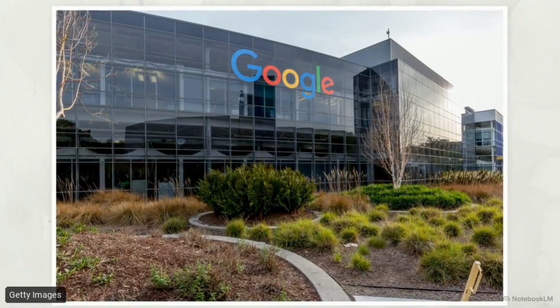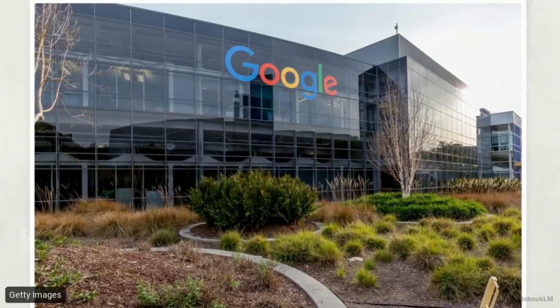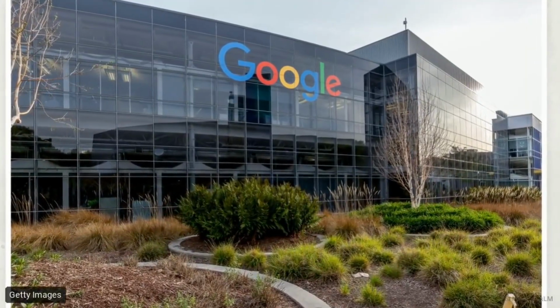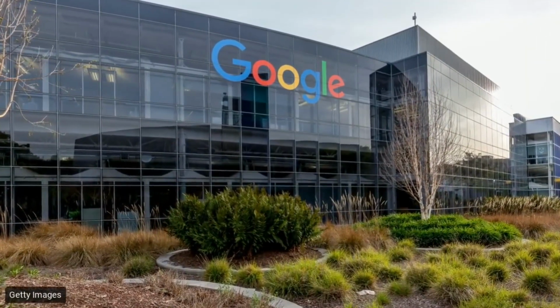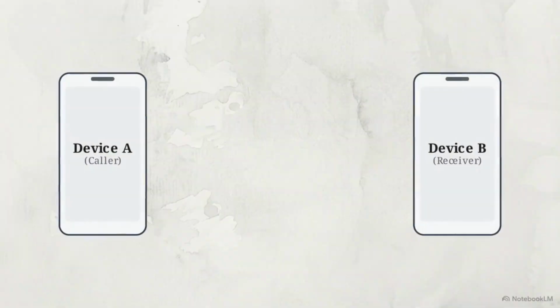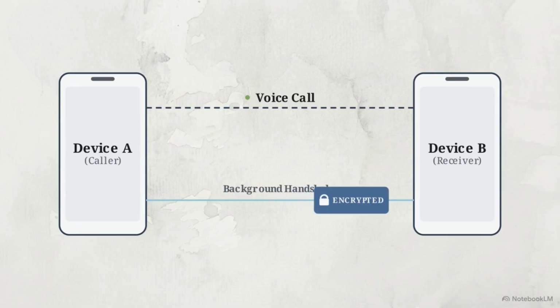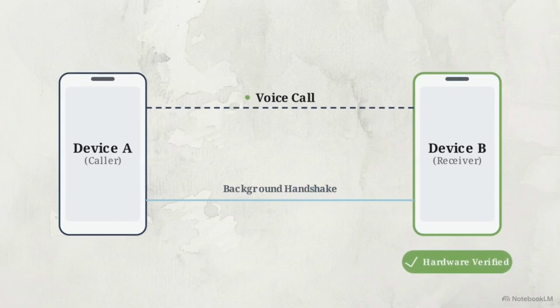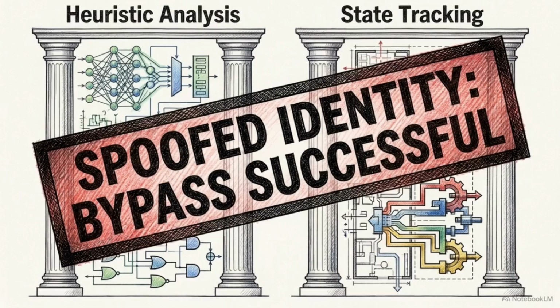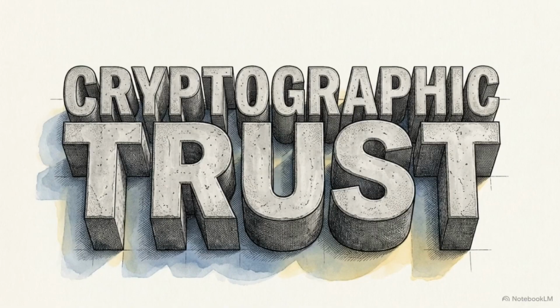To combat this, Google rolled out a countermeasure within the Android ecosystem, RCS-based fake call detection, integrated directly into the Google Phone app. This illustrates the background handshake. When a known contact initiates a call, a secondary data stream sends an RCS signal behind the scenes. It uses end-to-end encryption to authenticate the origin device in real time, verifying the call is genuinely from that person's hardware. Without this cryptographic baseline, both the AI scanner and the OS state blocker would fail against spoofing. Sophisticated threat architectures are entirely useless without a foundational layer of verified identity.